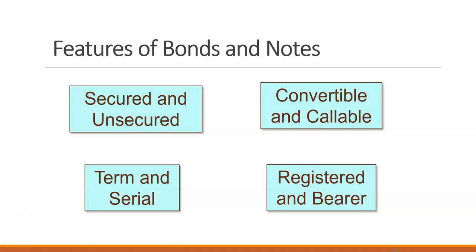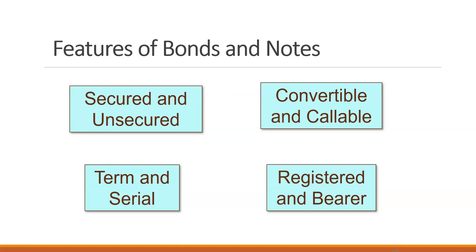Whether a bond is term or serial depends on its maturity date. So a term bond is going to have a single maturity date, where a serial bond might have different maturity dates. An example of a serial bond would be like a U.S. savings bond, where it matures 25 years after purchase, and then can only collect interest for so many years after that. So if you haven't cashed it in by 30 years, it doesn't just keep growing until you pay it off.